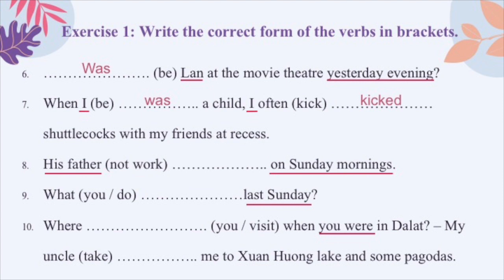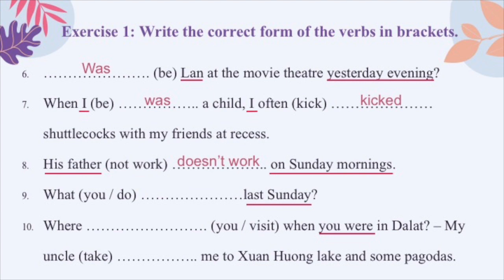Number 8. This sentence means bố tôi không có làm việc vào những cái buổi sáng chủ nhật. It is about repeated actions, right? Những cái hành động lặp đi lặp lại. When we want to talk about repeated action, we will use present symbol, okay? And the verb given in bracket is not work. It means that we have to use the negative form of present symbol. Don't or doesn't plus verb bare. Because the subject is his father, just one person, we have to choose the auxiliary verb doesn't. His father doesn't work on Sunday mornings.